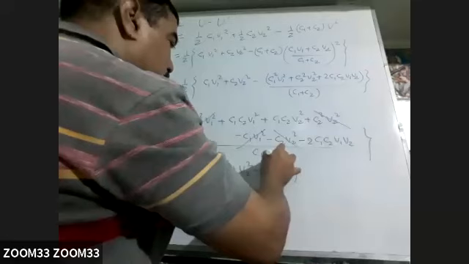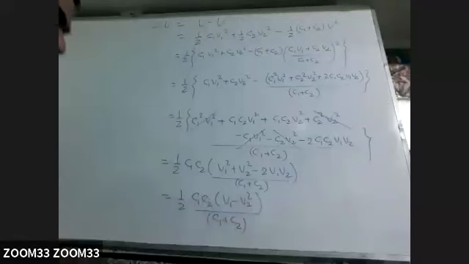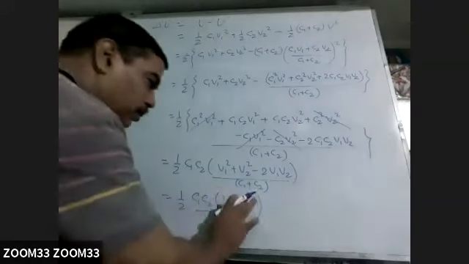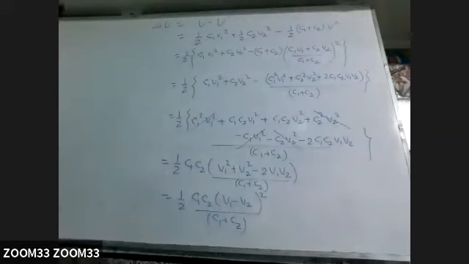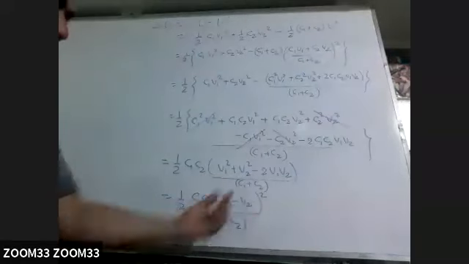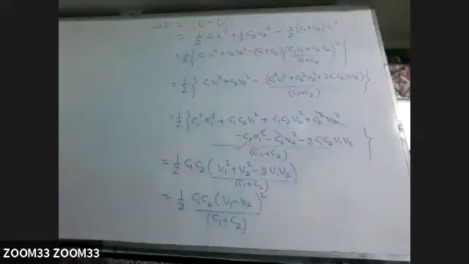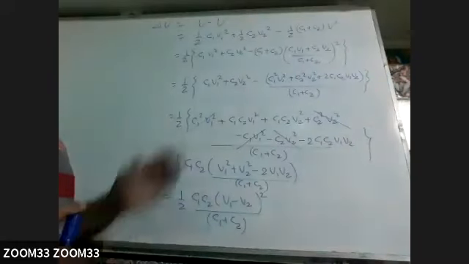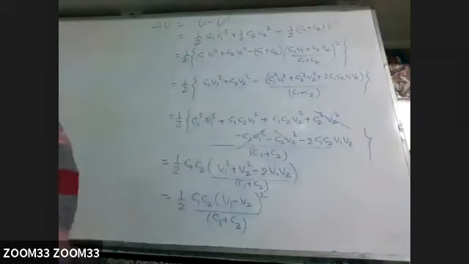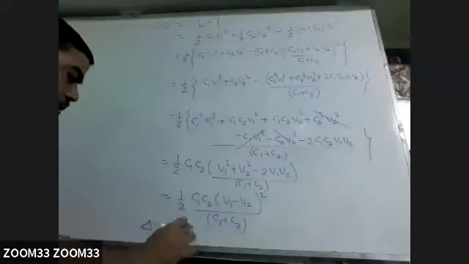Whether V1 is greater than V2 or V2 is greater than V1, no problem, so it is a whole square: A square plus B square minus 2AB, so V1 minus V2 whole square or V2 minus V1 whole square. This is always positive. This shows delta U is always positive. That means there will always be loss, whether your charge is flowing from A to B or B to A, no problem. Always there will be loss in energy.